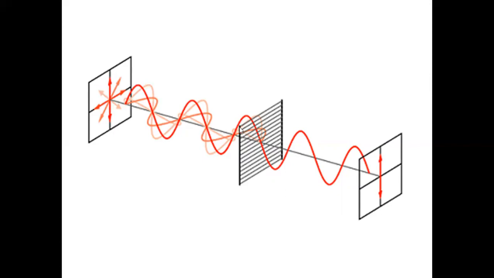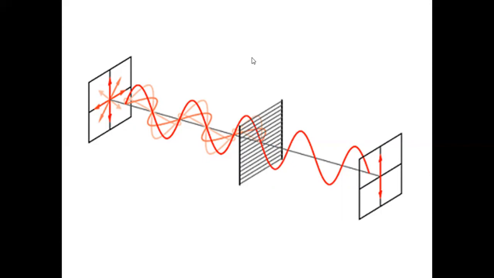A polarizer has a special feature: all its molecules are arranged in a particular direction. So all the vibrations parallel to its molecular axis are absorbed, and the vibrations perpendicular to the molecular axis are allowed to pass through. The lines in this crystal sheet show the molecular axis.